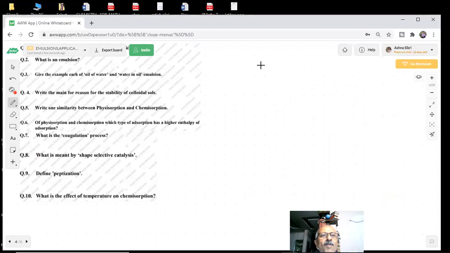What is an emulsion? We have just defined it. Dispersed phase is a liquid, dispersion medium is a liquid. Oil in water, water in oil, two types of emulsions I am talking about. Now, see question number 2. Give example of oil in water and water in oil emulsion. Very important question. Can you give an example of oil in water emulsion?